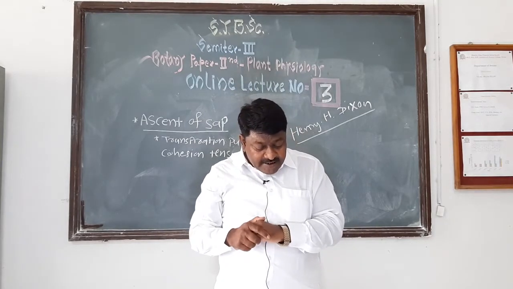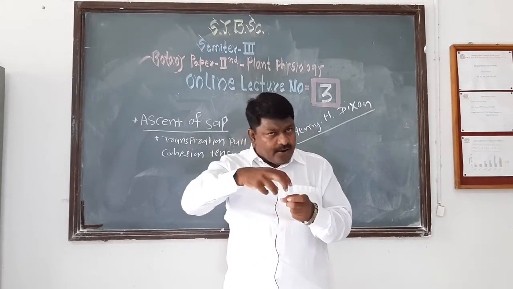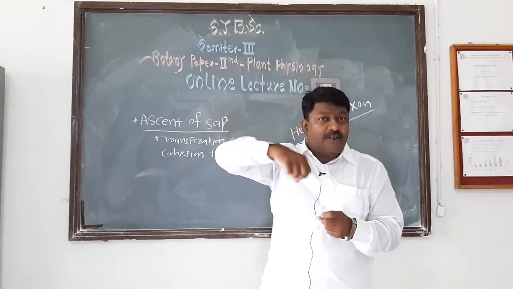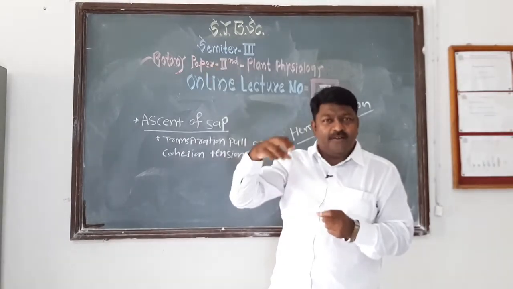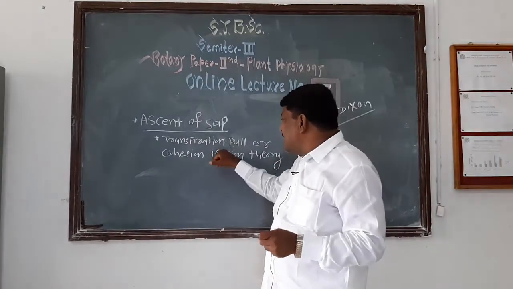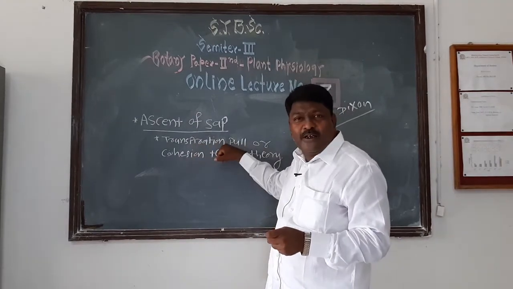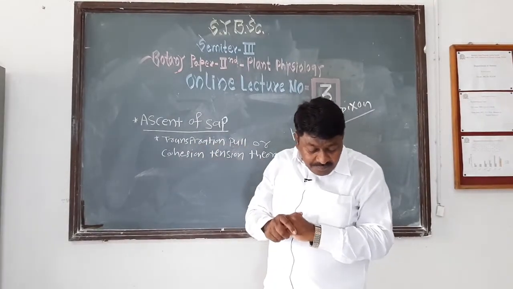And the next feature is that this pulling force is called transpiration pull.